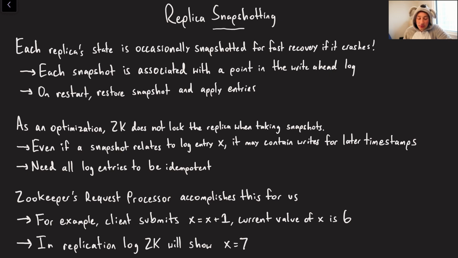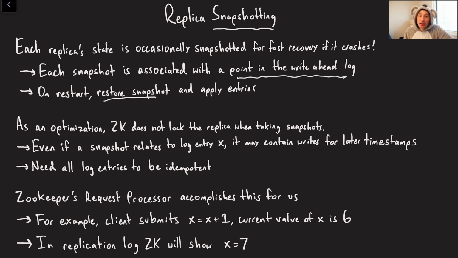So typically what we'll see in systems is they'll take a snapshot and associate it with one position in a write-ahead log. That way when you recover, all you have to really do is take the point in the write-ahead log that it corresponds to, restore the snapshot, and replay all the entries from that point in the write-ahead log.